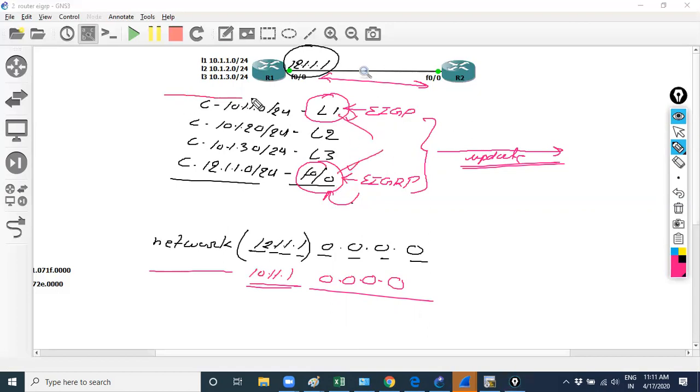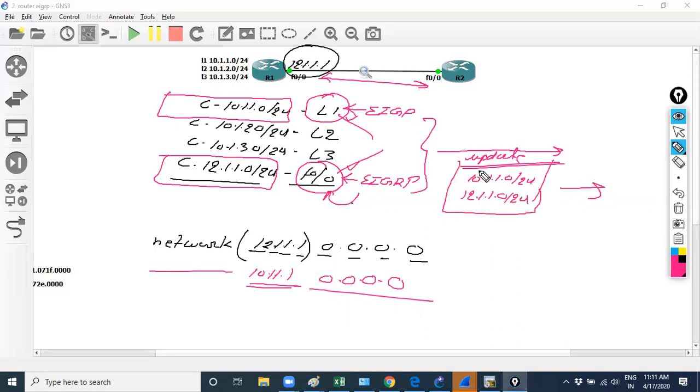So what networks are running on those interfaces? 10.1.1.0 with CIDR value 24 and 12.1.1.0 with CIDR value 24. So I will use those prefixes in my update message. Clear to you guys? Wow, it's complicated, huh? It's not complicated. It's so much easy.